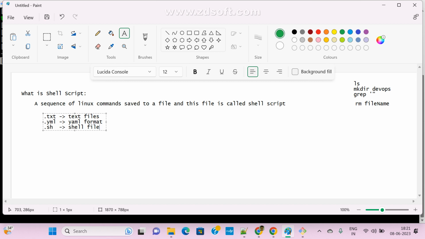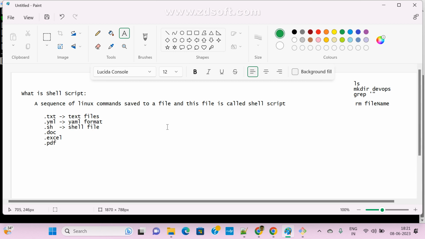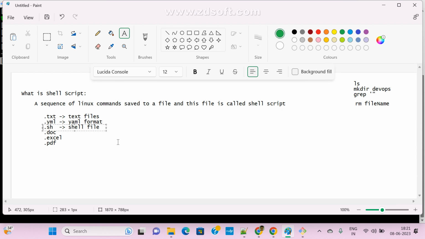Now clear? We know many extensions: .doc, .xl for Excel, .pdf. There are multiple ways. But if you want to create a shell script file, the extension is .sh, and then it identifies that this is a shell file.